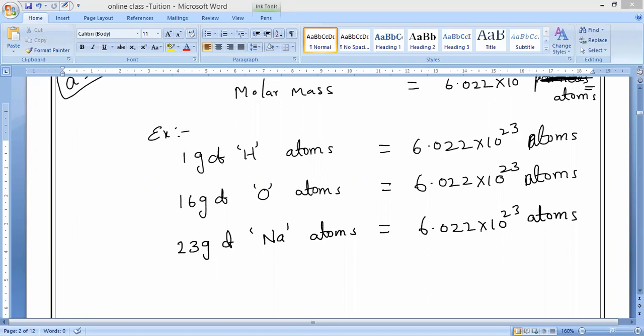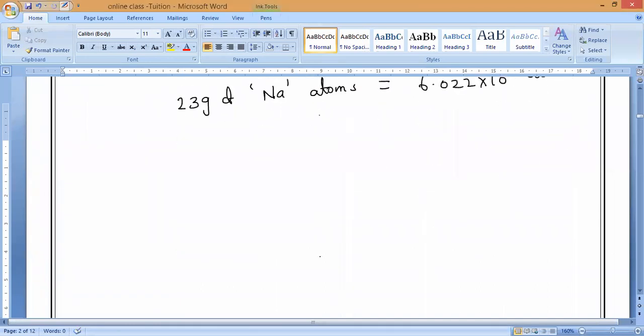The total mass of those particles is equal to their atomic mass in grams. That is what is called the mole concept. Take understanding of what the mole concept is.